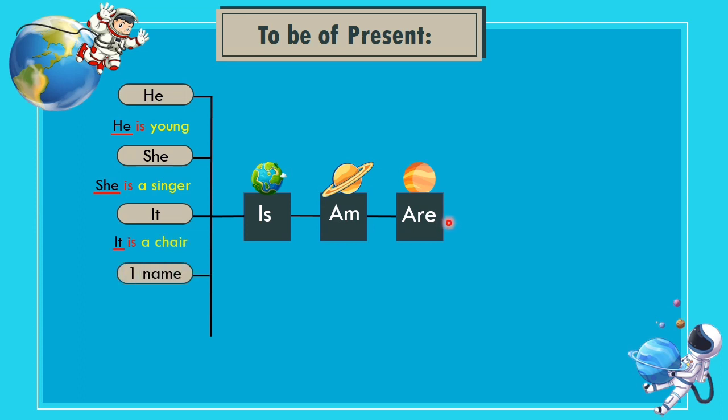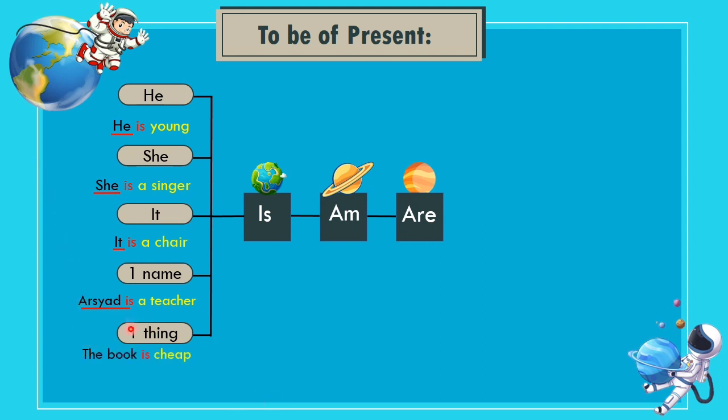The fourth is one name. For example, Arshad is a teacher. Please focus, because here there is only one name, namely Arshad. The sentence uses to be "is". The last one is one thing, for example, the book is cheap.